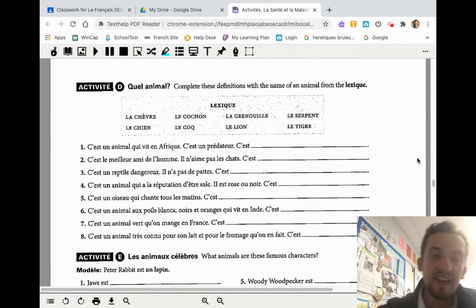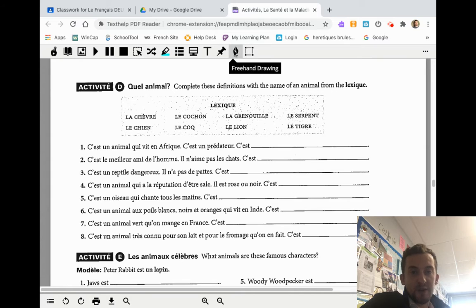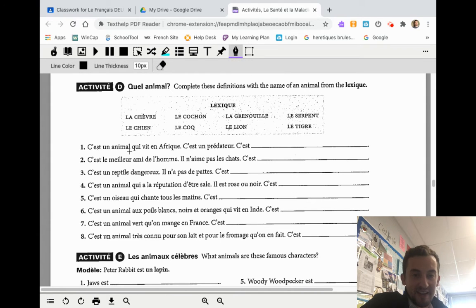Activité D, quel animal? I was about to read it in French. Complete these definitions with the name of an animal from the lexique. That means word bank. So, c'est un animal qui vit en Afrique. Here you have a nice little review of how to use que and qui, it looks like. Here qui is followed by a verb. That lives in Africa, or who lives in Africa. C'est un prédateur, c'est le lion.